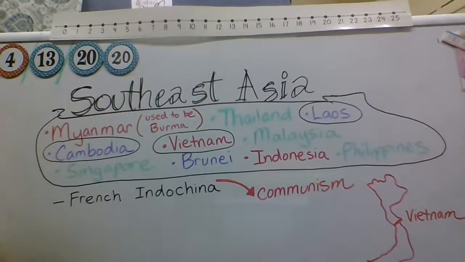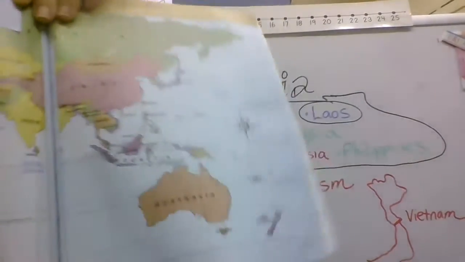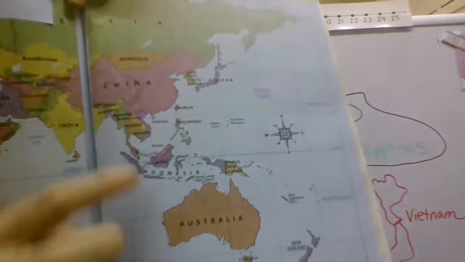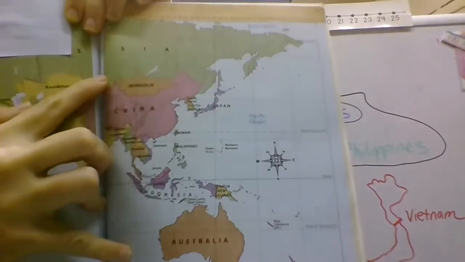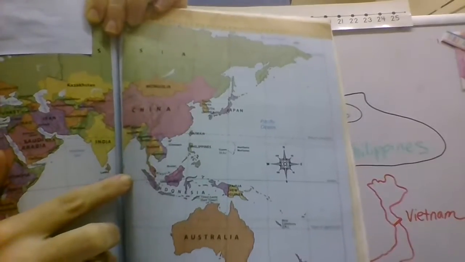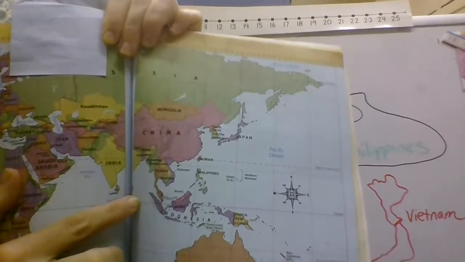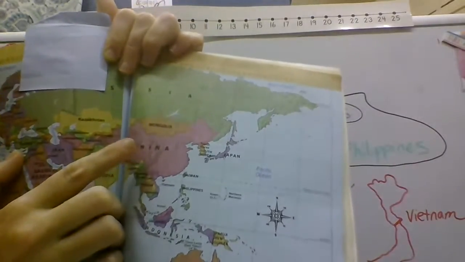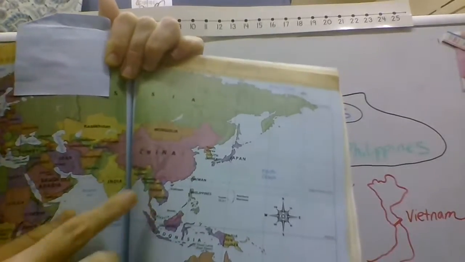Let's look at a map so we can see where these countries are. All right, let me make sure we don't have a glare on there. All right, so when you're looking at this map here, you can see the very big country right here of China. Remember that China is communist. And then all the way up here in this green area was where the USSR was. Now, that's no longer called the USSR. We have Russia and a bunch of other smaller countries that formed later. But at that time, the time we're going to be talking about, this area all up in here was communist. And so you see we have two very large countries that are communist that are just itching to get their hands on these smaller countries.